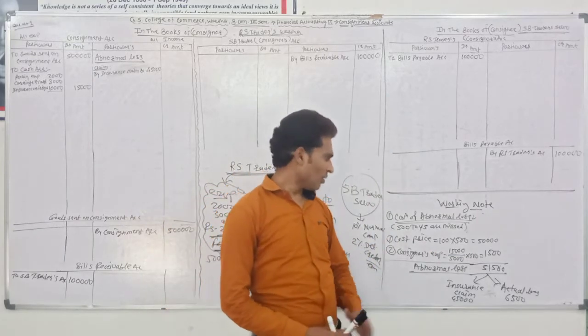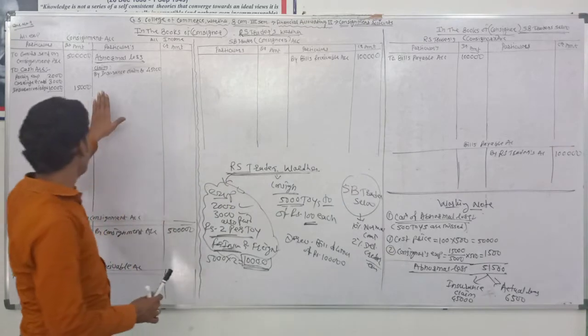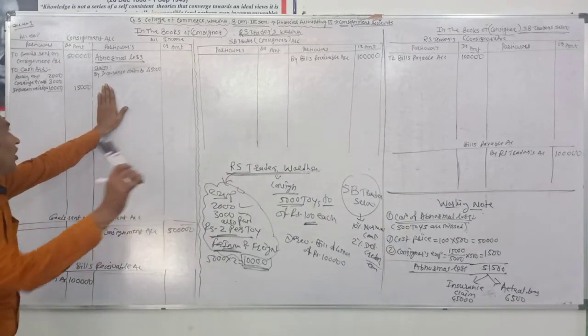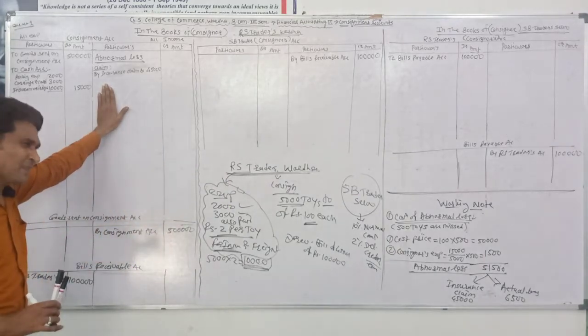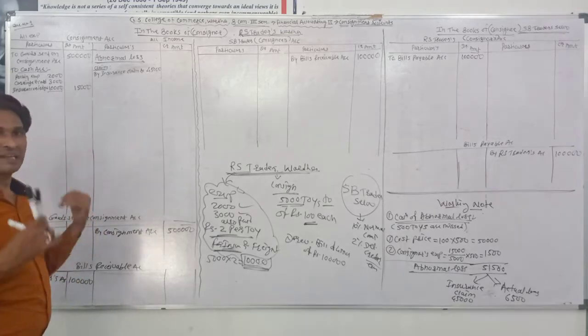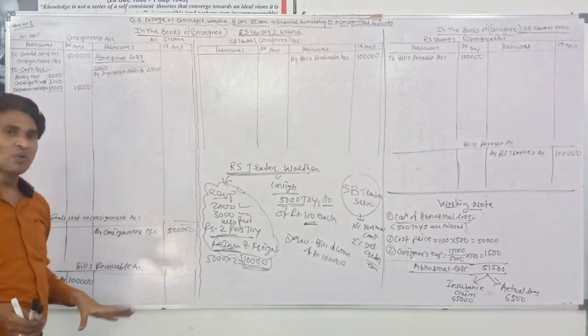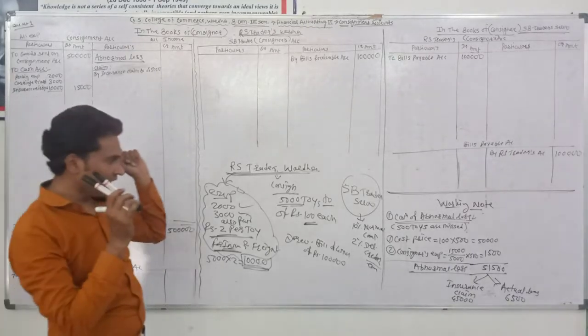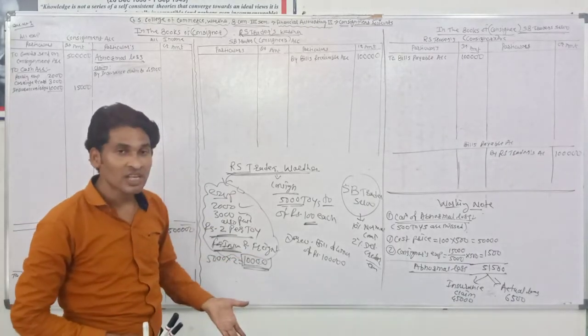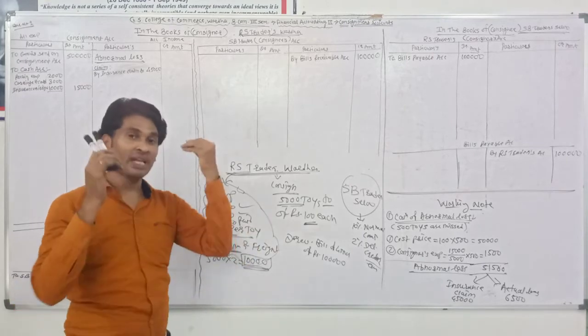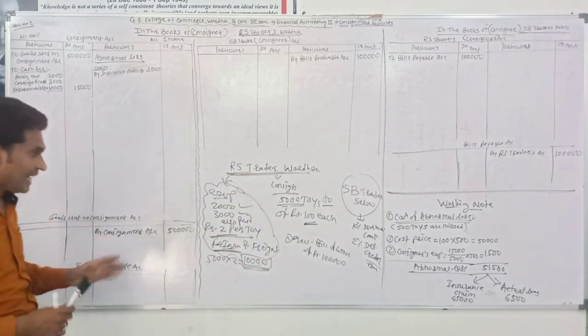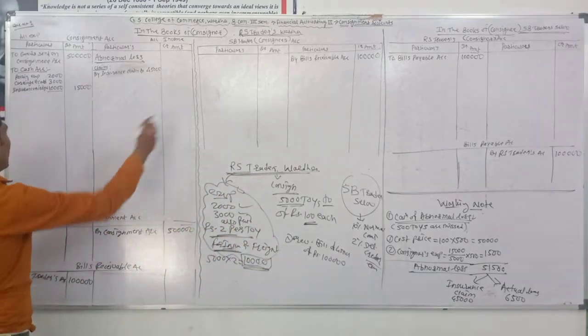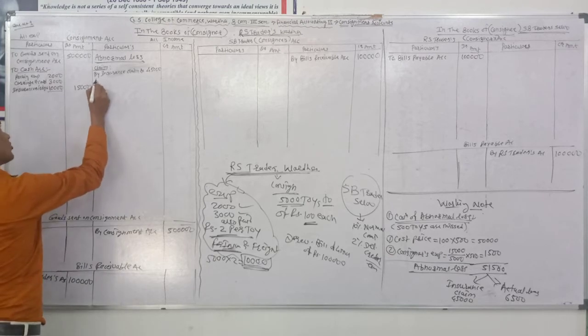Normally it is written by the name of loss in transit, but normally people say P&L account. Now in many books and many teachers teach that when you suffer any loss, you write it by the name of P&L account. I don't like that, but I can do that. It's the actual loss.